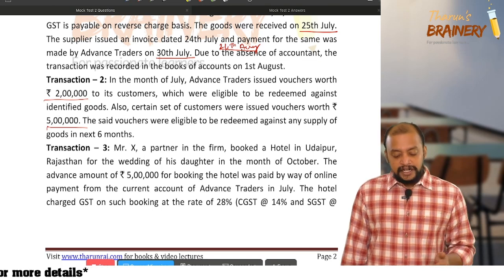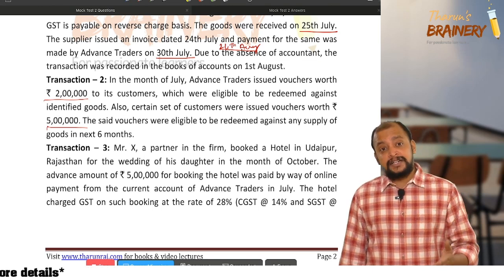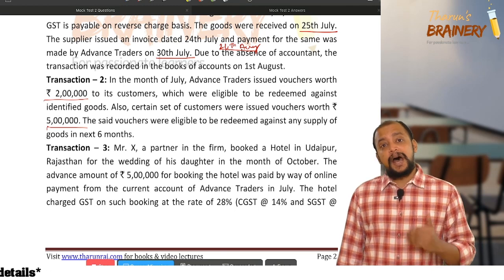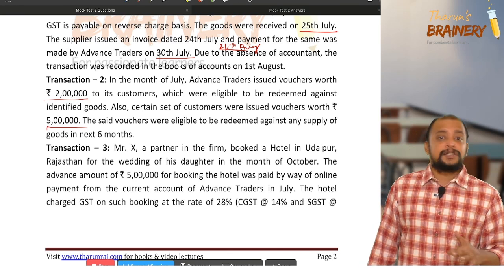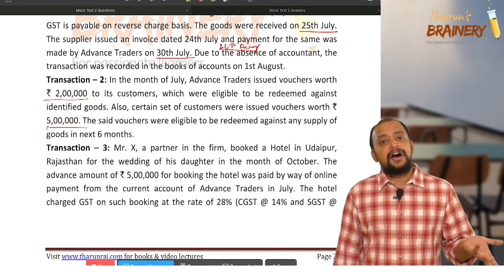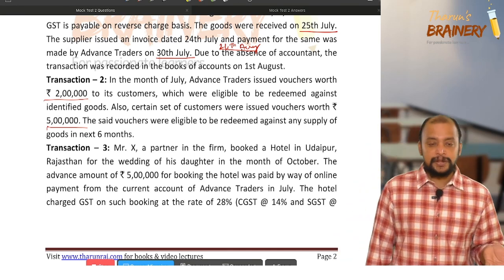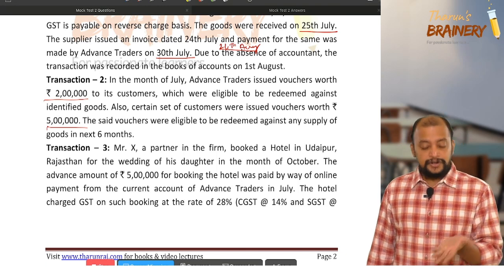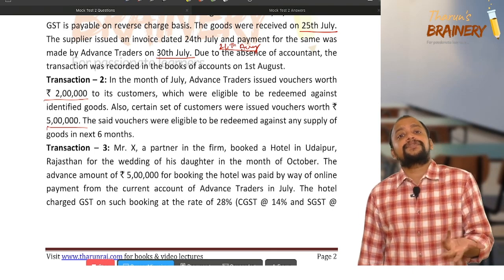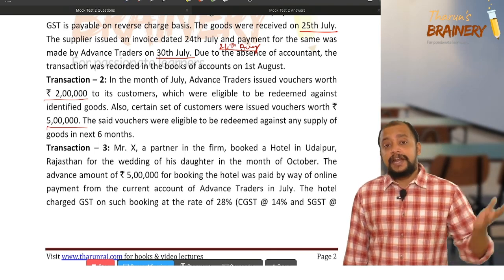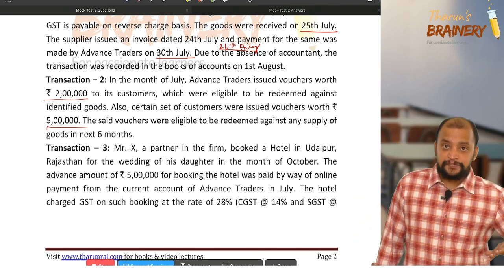But here, it is the partner's daughter's marriage, money paid out of the firm, which is a personal expenditure, and it does not come under eligibility for ITC. It is not in the course or furtherance of business. Therefore, ITC not available, nil.